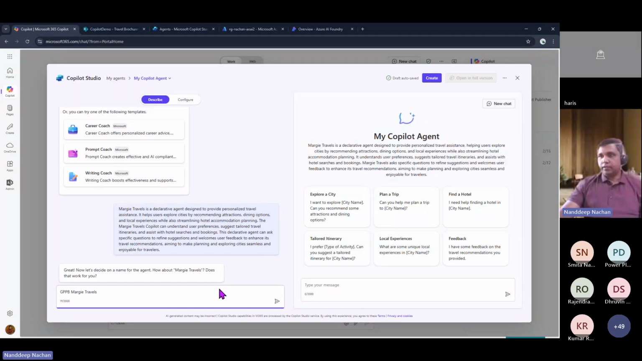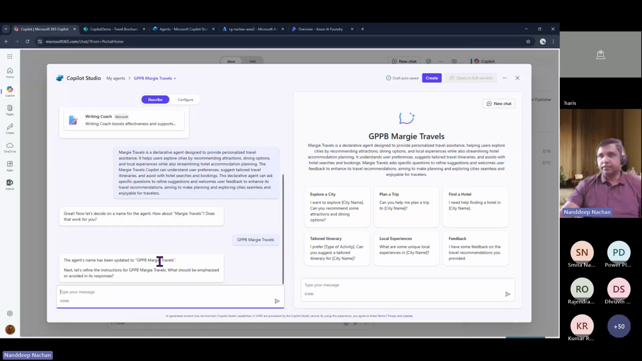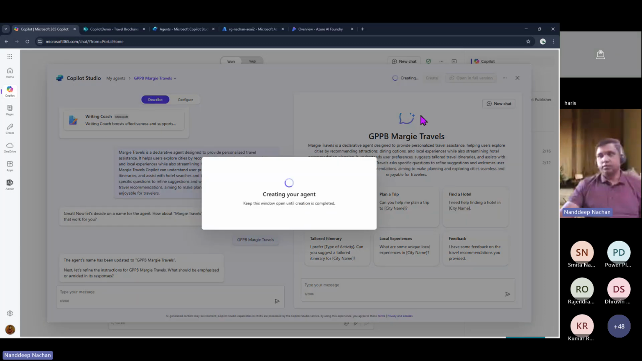All right, so we are going to call it GPPB Market Travels. That's it, and then it will do the magic in the background to create that. All right, so now it has updated the agent as GPPB Market Travels. If you want to refine the instructions and everything, you can do that as well. We are not going to go into those details. This is basic prompt engineering. So we'll simply go ahead and click create to create our agent.